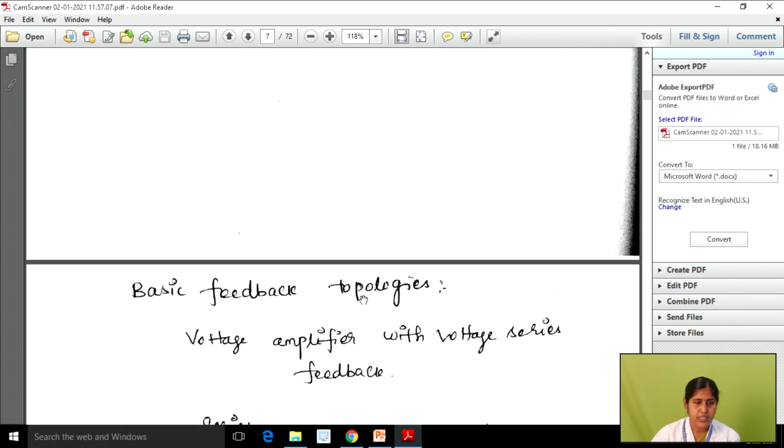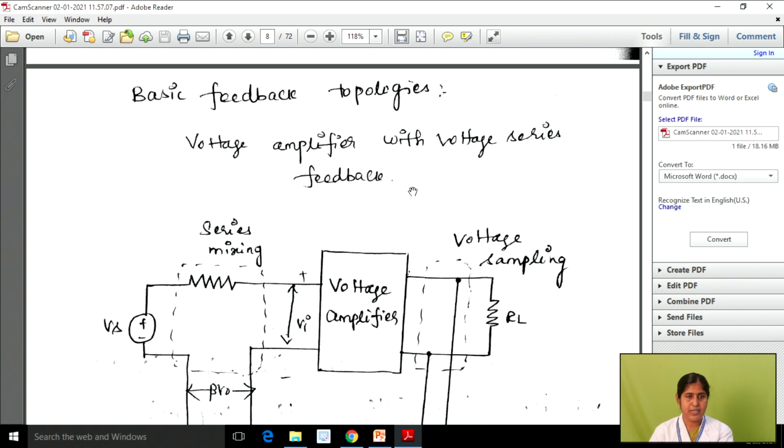The next topic is basic feedback topologies. In basic feedback amplifiers we have classified four types: voltage amplifier, current amplifier, trans resistance amplifier, then trans conductance amplifier. From the previous analysis we know how to calculate the gain with and without feedback. Previously we studied what feedback is, what feedback amplifier is, and the basic parameters of feedback amplifiers. Now we are going to study the basic feedback topologies.